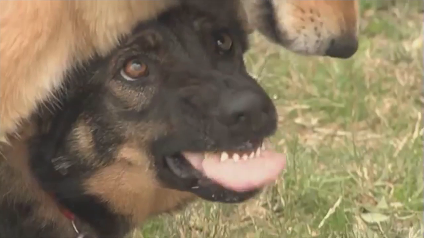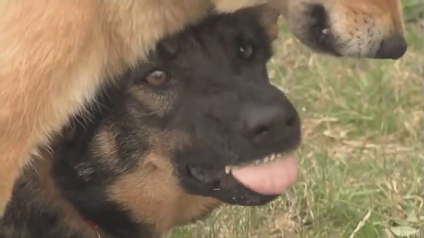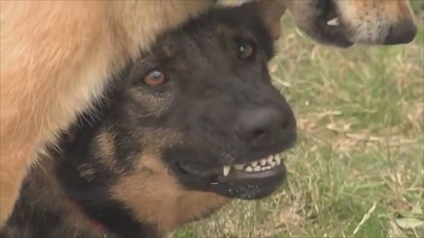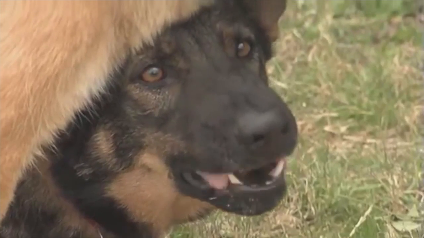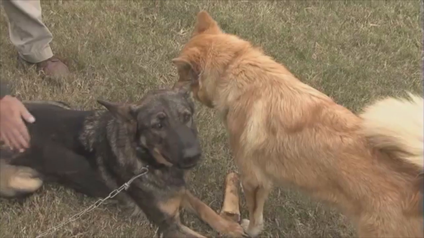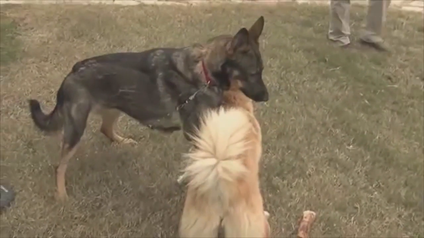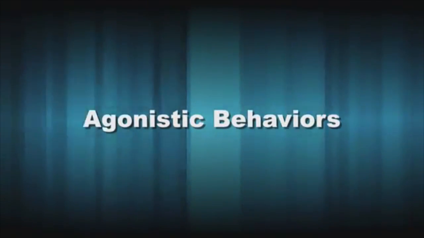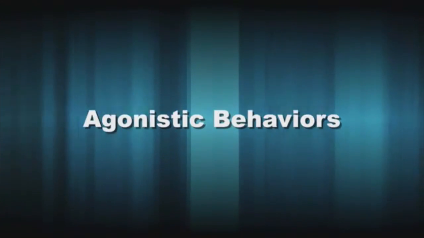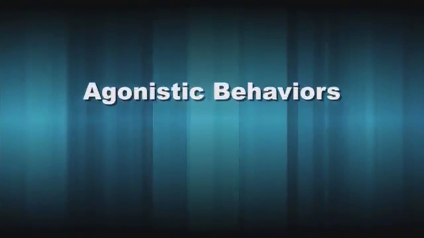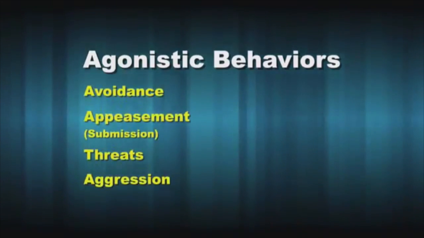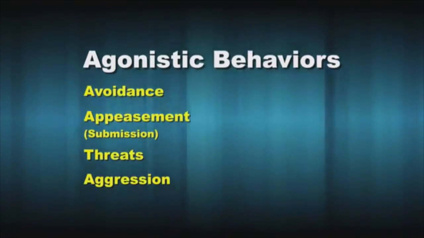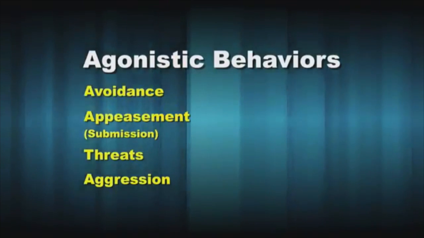Most of the time, these conflicts will be minor and will be quickly settled by the social mechanisms dogs use to minimize conflicts without hurting one another or fighting. But sometimes things go wrong, and conflicts escalate into intense threatening by one or both dogs, or actual fighting. The behaviors animals use to respond to conflicts are known as agonistic behaviors. The four agonistic behaviors we'll discuss are avoidance, appeasement or submission, threats, and aggression.